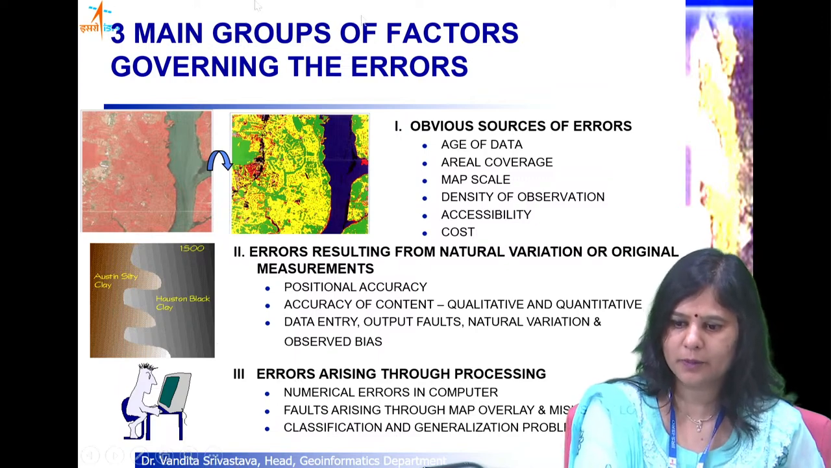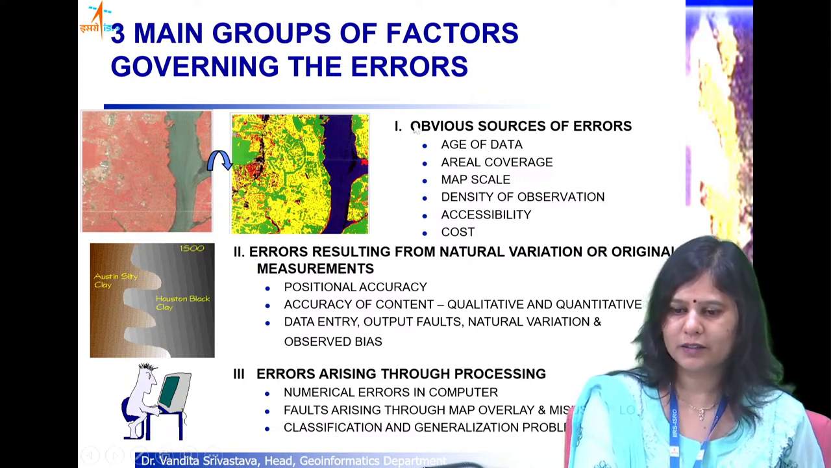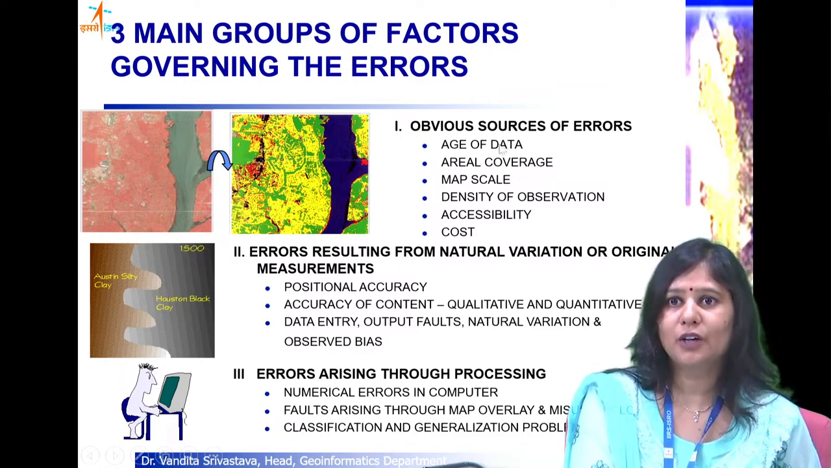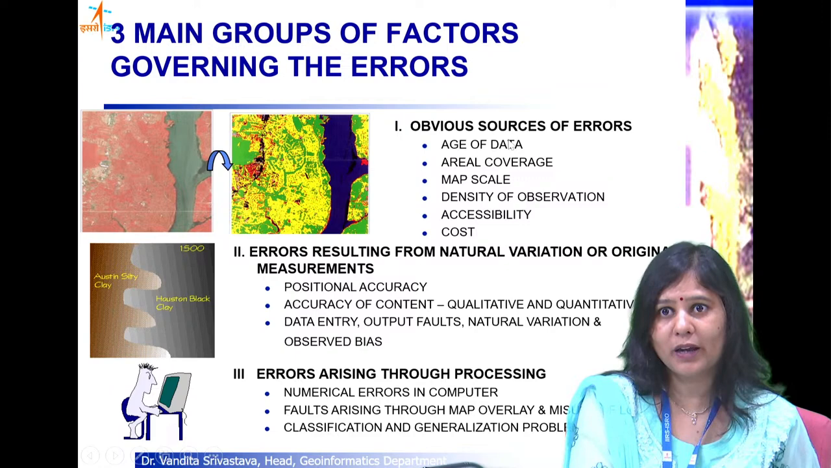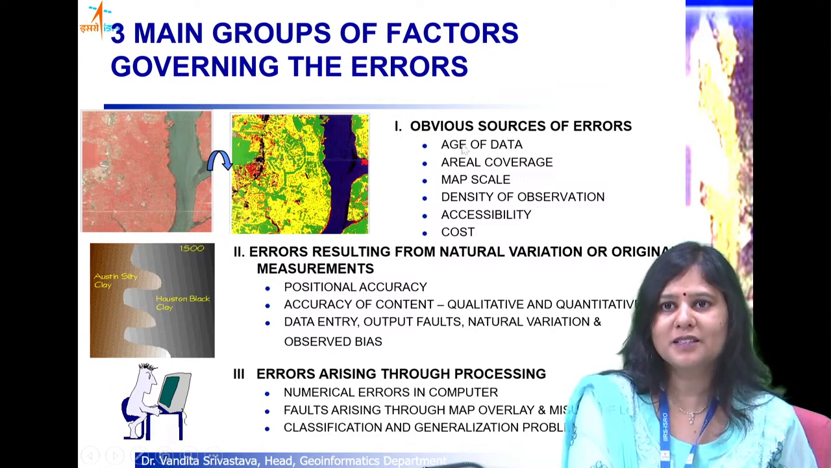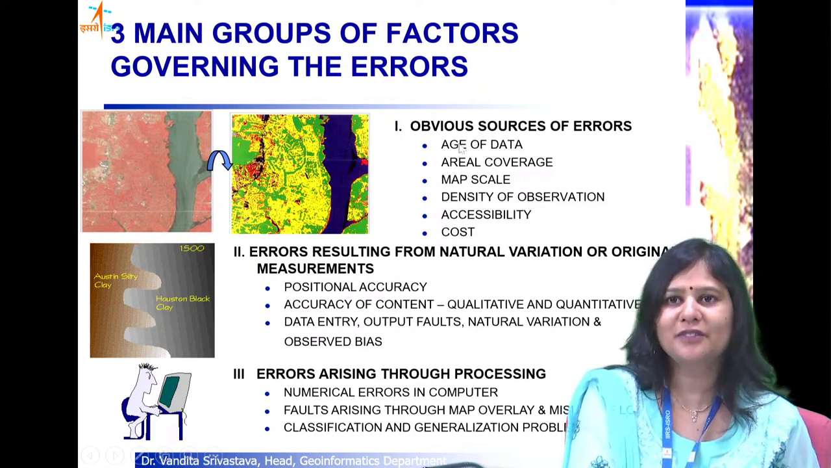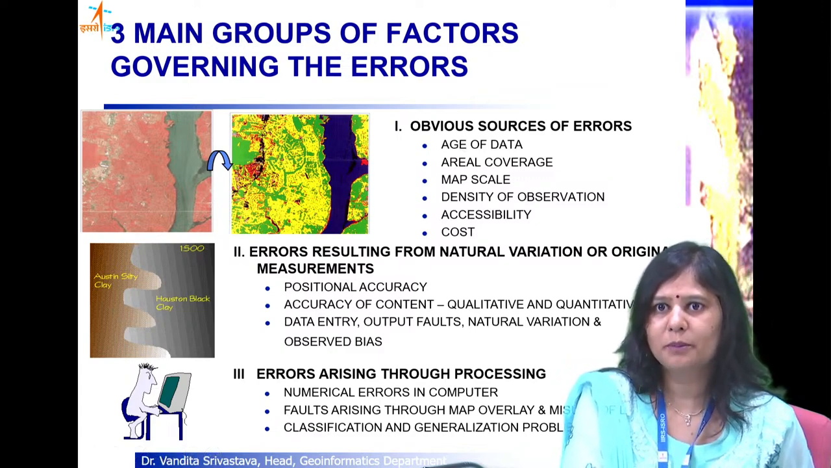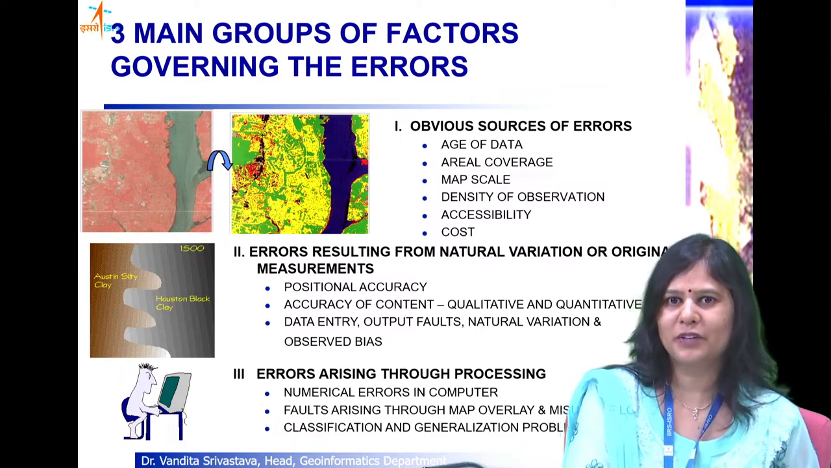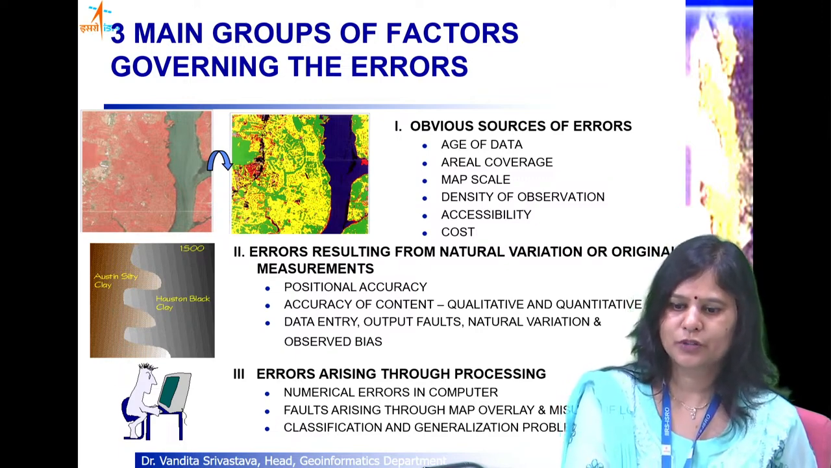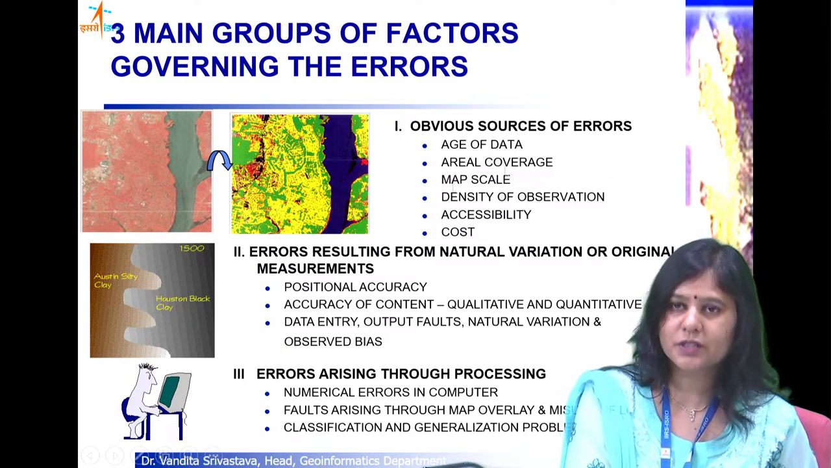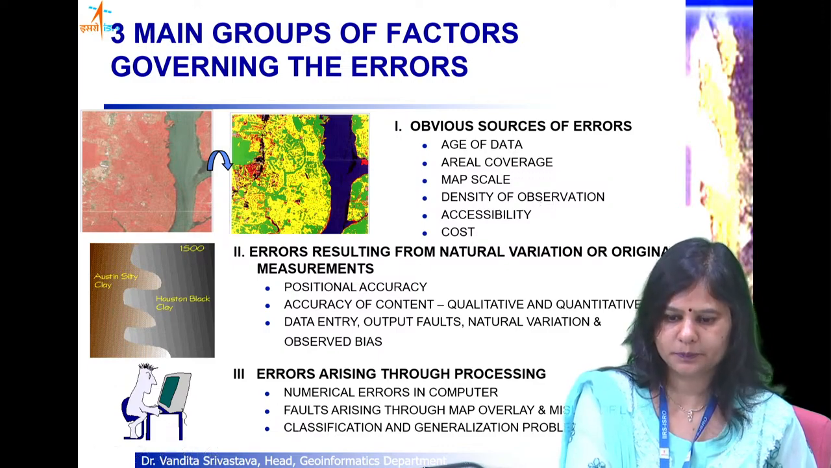Sometimes they are not errors, they are just obvious sources, like the age of data, that is, you did not get the data of the time that you required. So you will be making some compromises because you do not have the right data available with you. It's not an error in itself, but it will cause some errors or some inaccuracies in your project. That's why they are called obvious sources of errors, likewise the others. So these sources have to be taken care of while carrying out a GIS project.